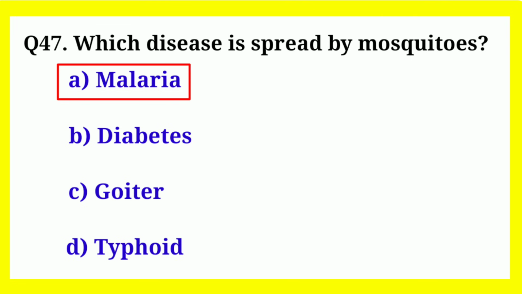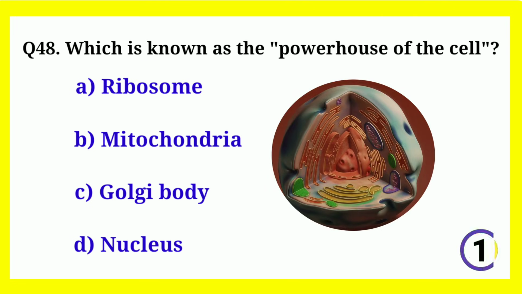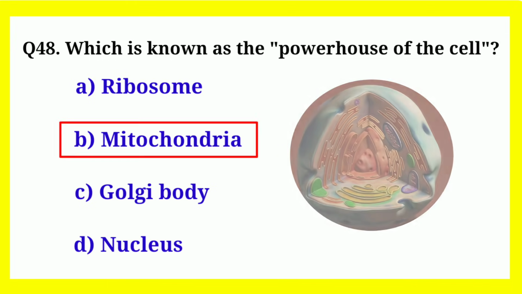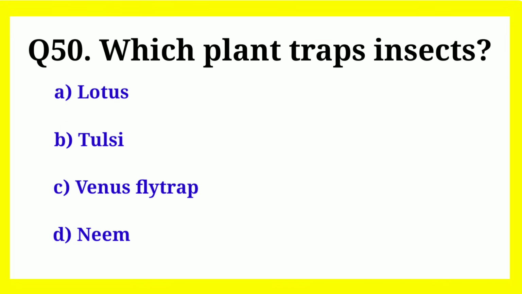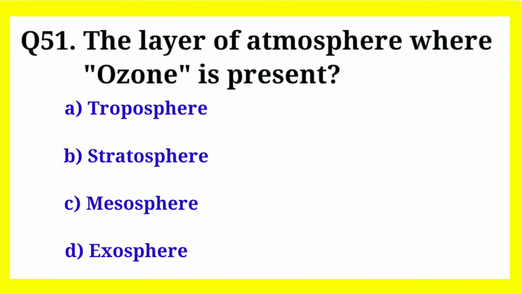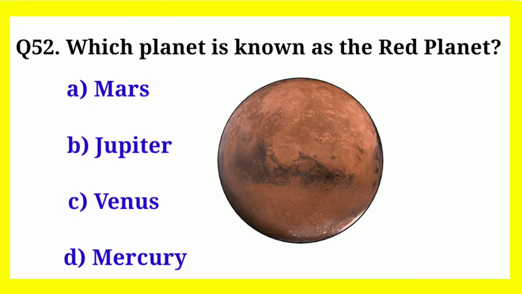Which disease is spread by mosquitoes? Correct answer is malaria. Which is known as the powerhouse of the cell? Correct answer is mitochondria. Which blood group is universal recipient? Correct answer is AB positive. Which plant traps insects? Correct answer is Venus flytrap. The layer of atmosphere where ozone is present? Correct answer is stratosphere.